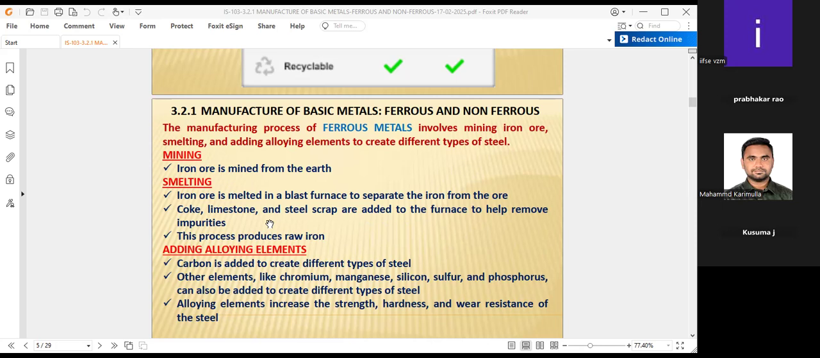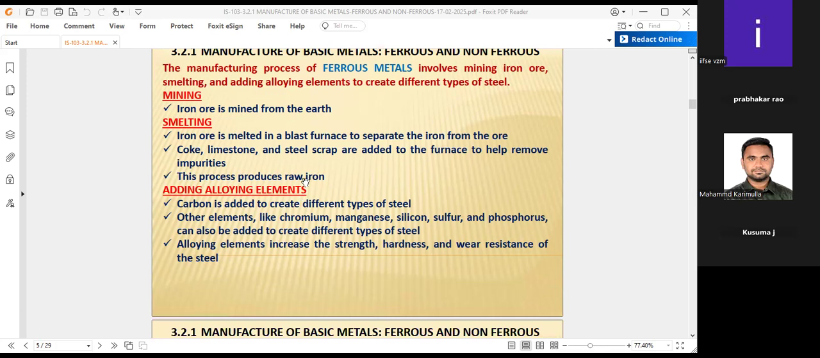Smelt is an intermediate stage between liquid and solid. It is neither liquid nor solid. This process produces raw iron. The smelt produced in the blast furnace is called raw iron, meaning it does not have the impurities that were in the iron ore.